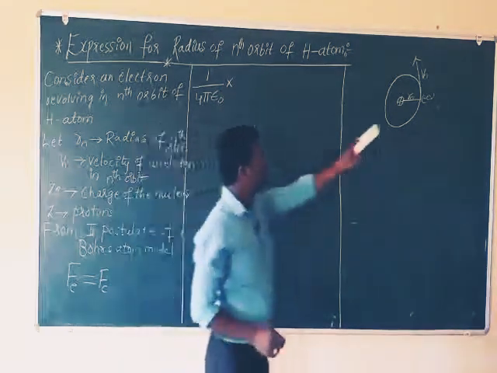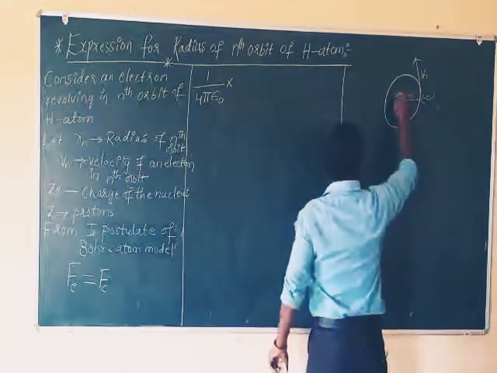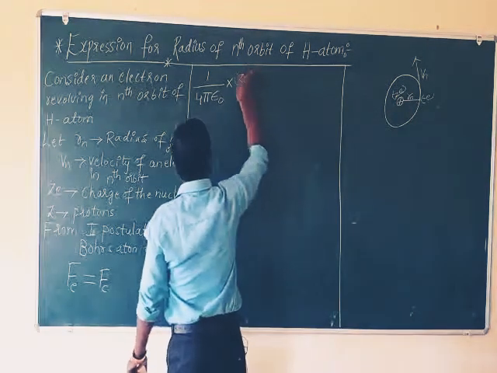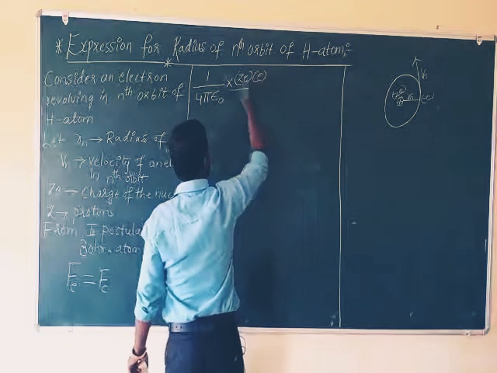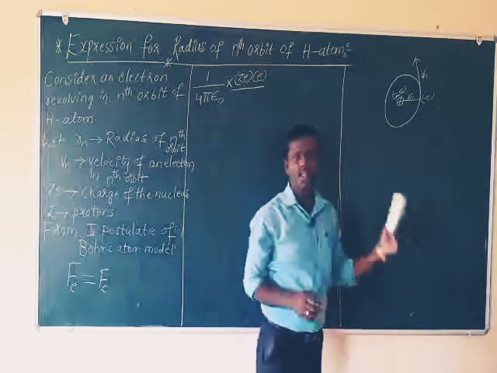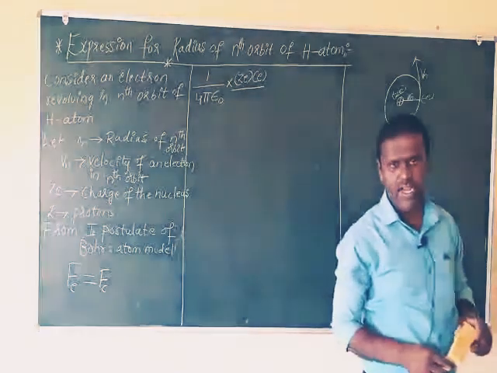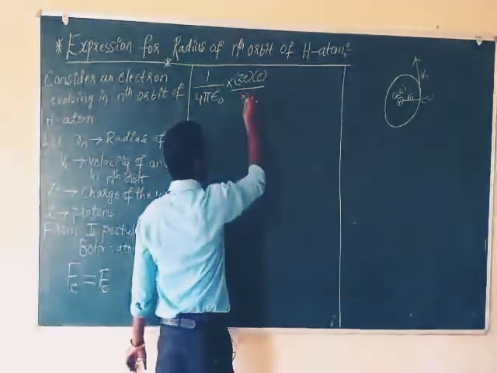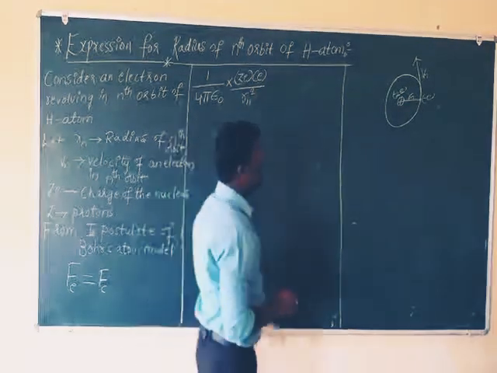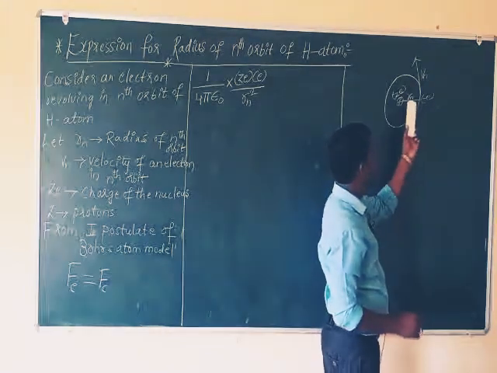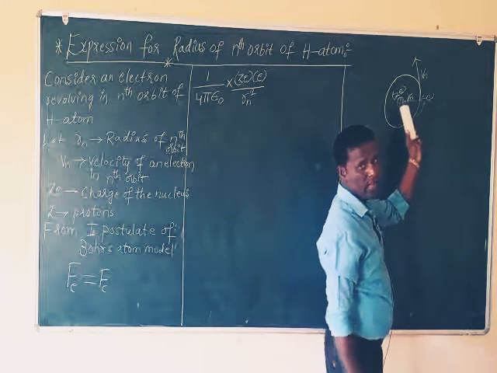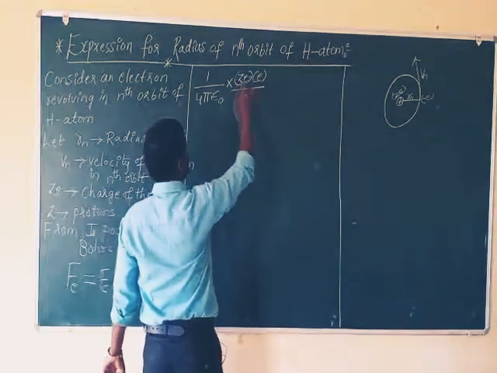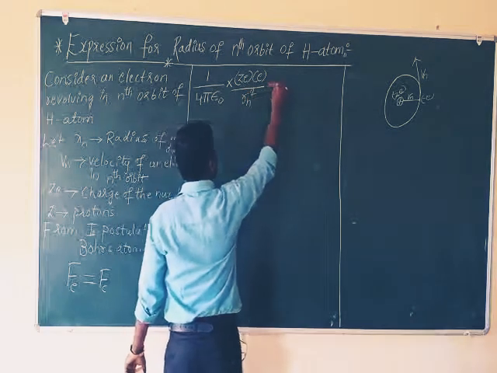Q1 is the charge of the nucleus, Ze. Q2 is E, the charge of an electron. Don't take the negative sign in the derivation. The charge of an electron is negative, but you should take the positive sign only. So Ze into E divided by Rn square, where Rn is the distance of the electron from the nucleus, that is, the radius of the nth orbit.